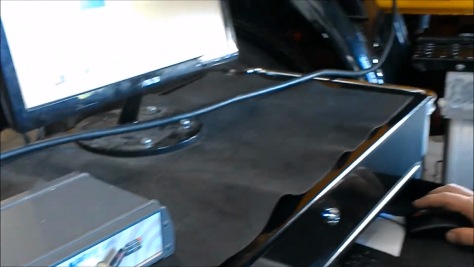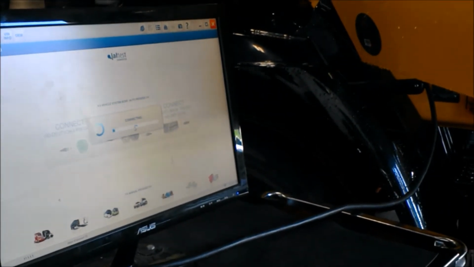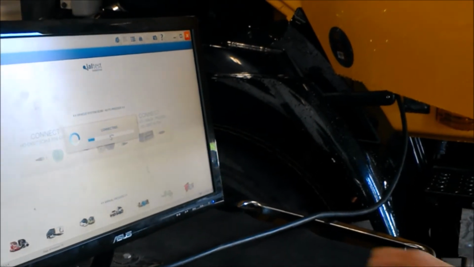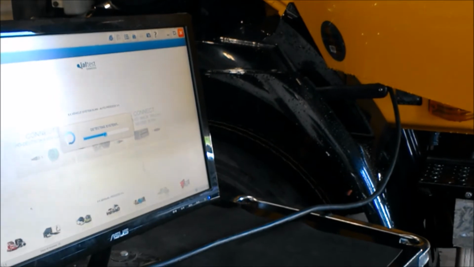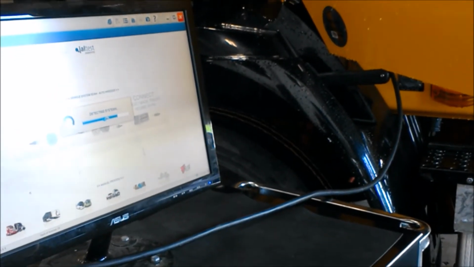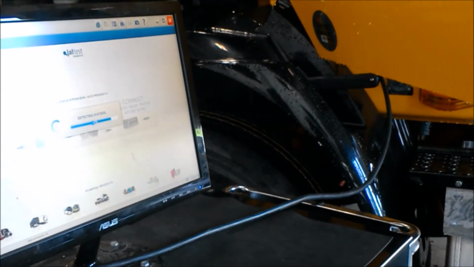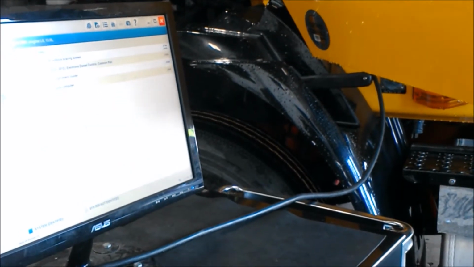I'm gonna come up here and select the 9-pin, which is what I'm using to connect with. And it's now connecting and it's reading the ECM. Once this is done reading, it should bring up all the codes that this vehicle currently has.